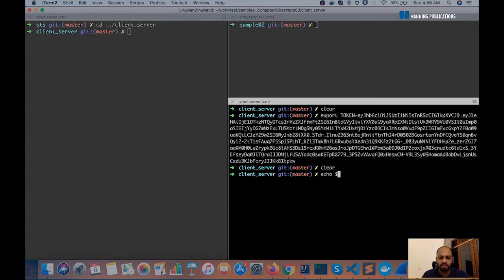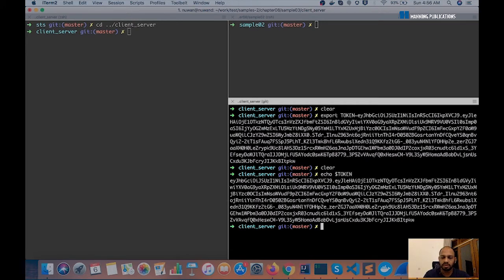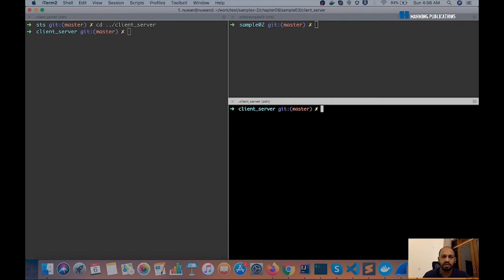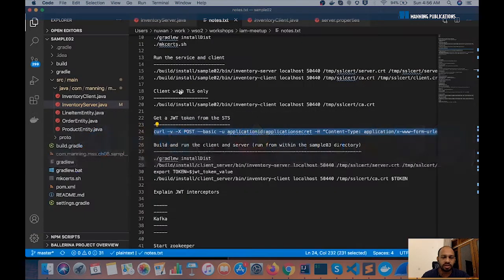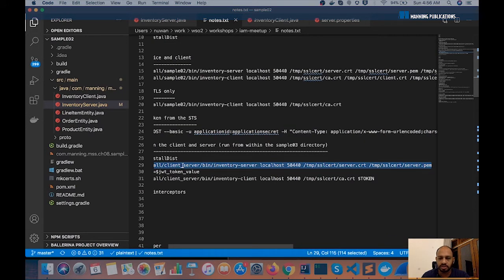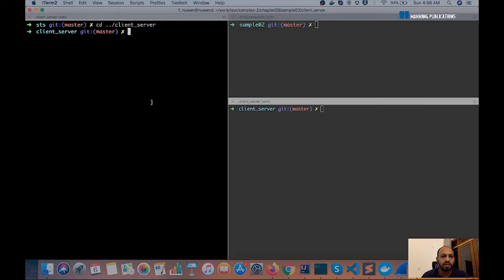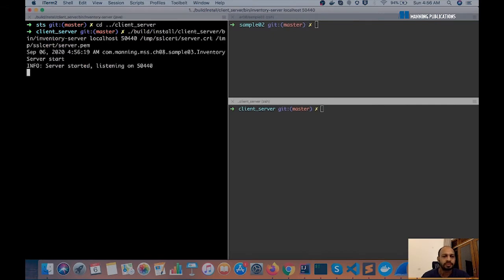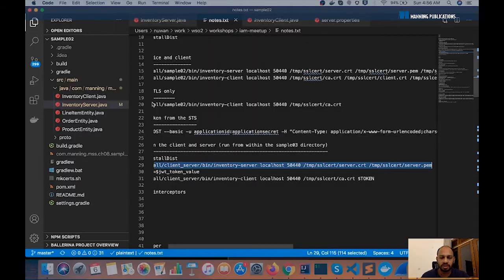If I do an echo $token, I should see the value here. Yes, we are good. All right, so let's go and start the server process. I'm not going to recompile these applications because they've already been compiled. All right, the server is started.